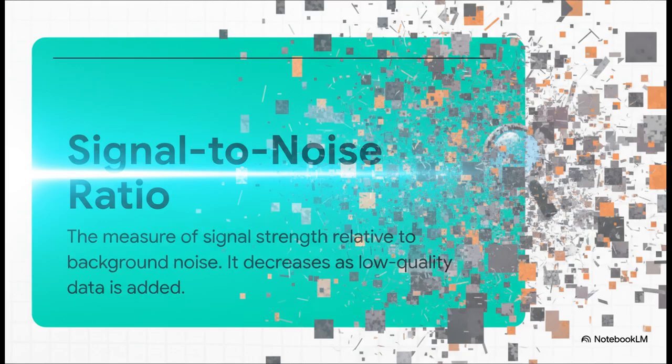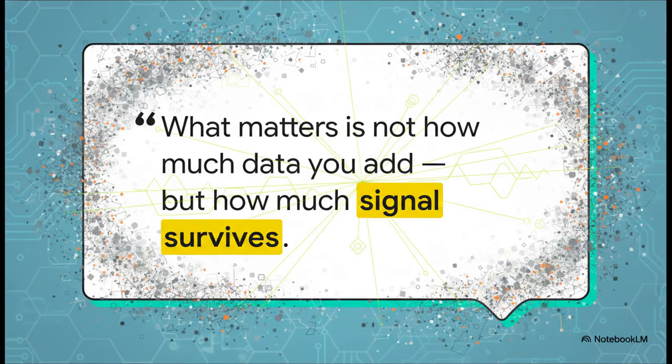As you keep dumping in more low-quality data, that noise level just keeps rising, and the real signal gets harder and harder for the model to find. It gets diluted. Which really boils down to this one crucial point. It's not about how much data you throw at a model. The only thing that actually matters is how much signal survives.